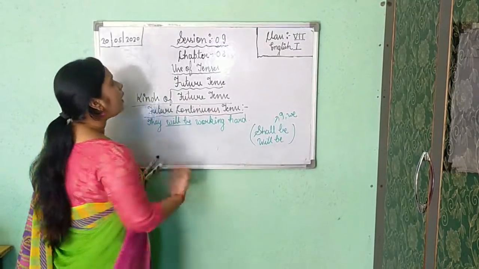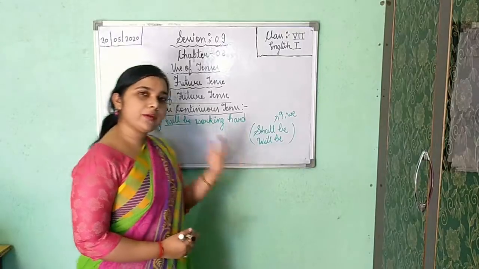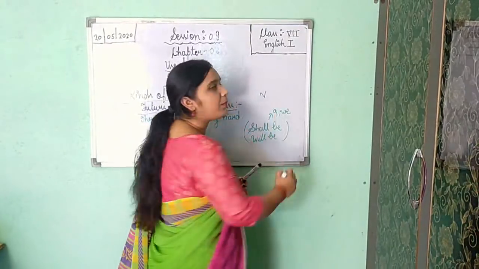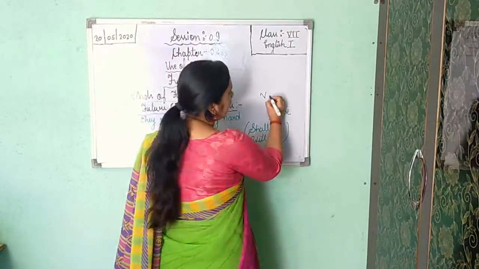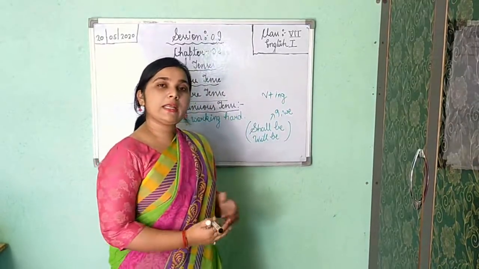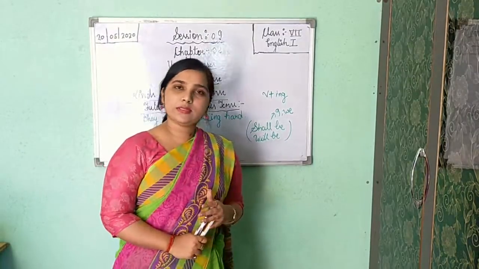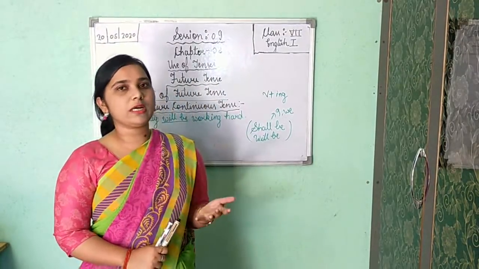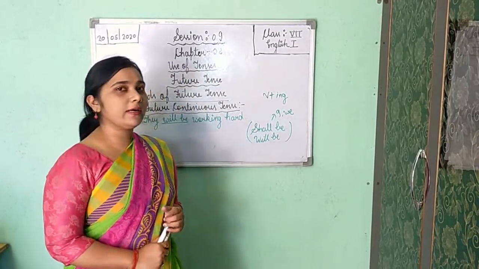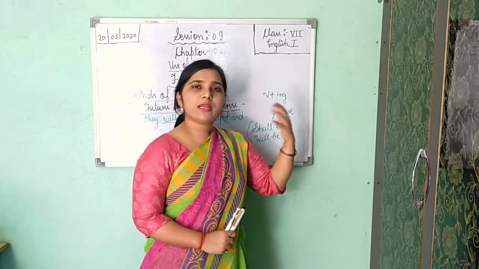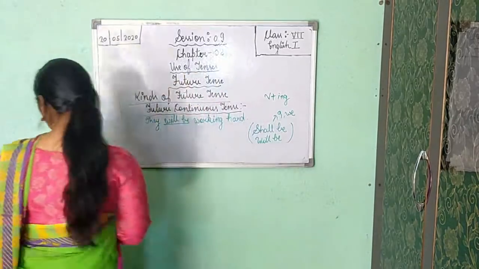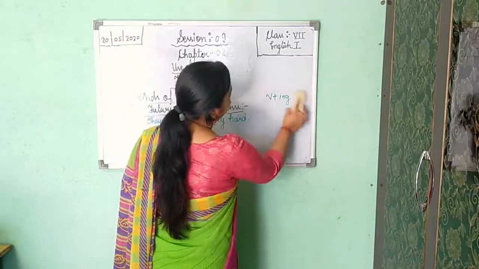And in all the forms of continuous, suppose present continuous, past continuous or future continuous, all the time you will use the present participle form of the verb, that is verb ing form only. And if you are getting present perfect continuous, past perfect continuous and future perfect continuous, you will use the present participle form of the verb, that is your verb ing form. Now see with an example.